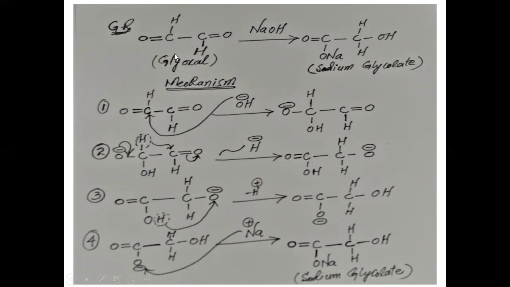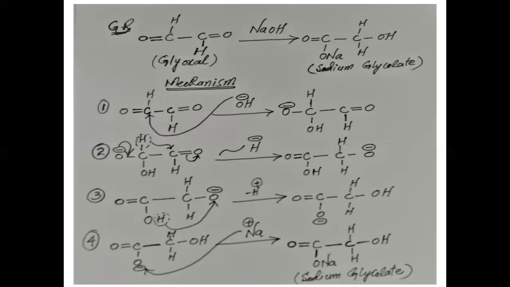This one is glyoxal. Here this is a dialdehyde, two aldehyde groups. You can see here one aldehyde and a second aldehyde, dialdehyde. Glyoxal is a dialdehyde. In the presence of base NaOH, it will produce sodium glycolate. Mechanism is similar. First step is the attack of hydroxyl ion on the carbonyl carbon. This hydroxyl ion will attack this carbonyl carbon, and this bond will be shifted to oxygen. So here negative charge is created on oxygen. You can see this is the first step.